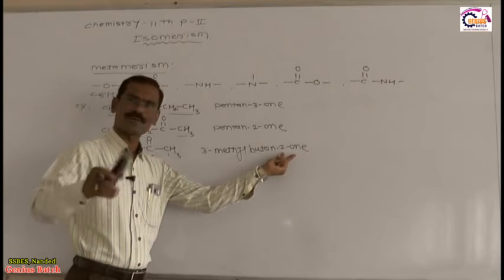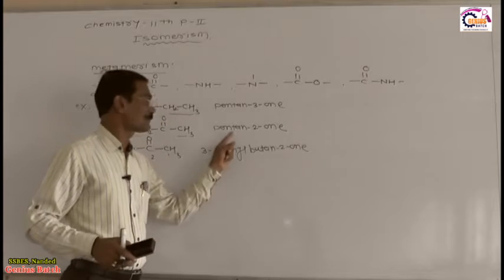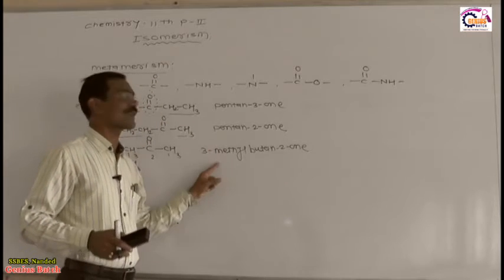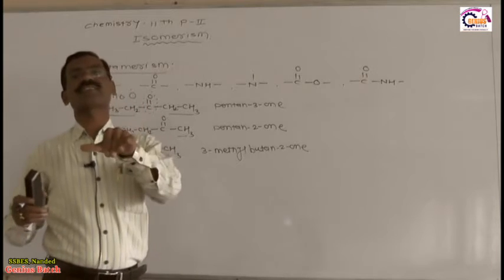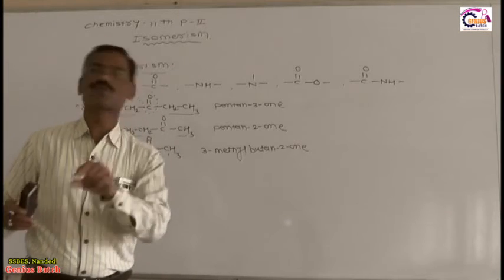Now see here, pentane 2-one and 3-methyl butane 2-one. The functional group is the same, and its position is the same, but the parent chain is different. So these two are chain isomers. It means that metamerism can be either chain isomerism or position isomerism, but priority goes to metamerism.